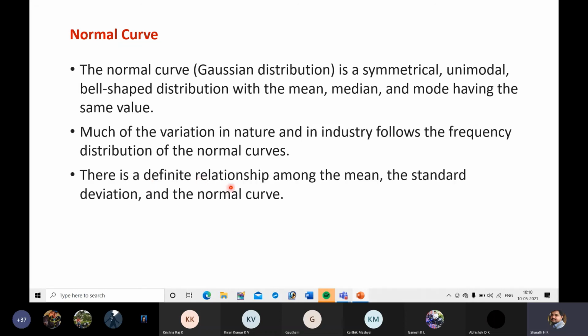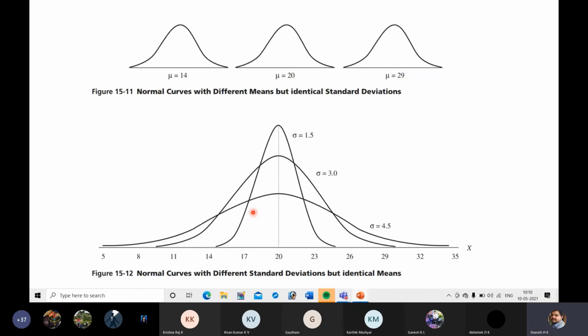So there is a definite relationship among the mean, the standard deviation and the normal curve. These are normal curves with different means but identical standard deviation: 14, then 20, then 29. You can see the shape of the curve remains almost the same even though the mean values are different.